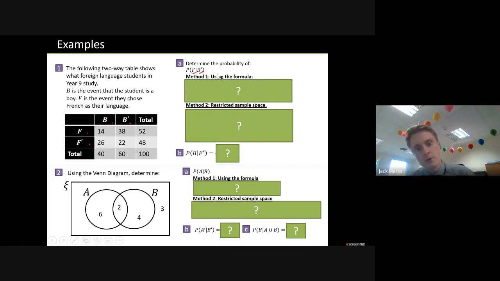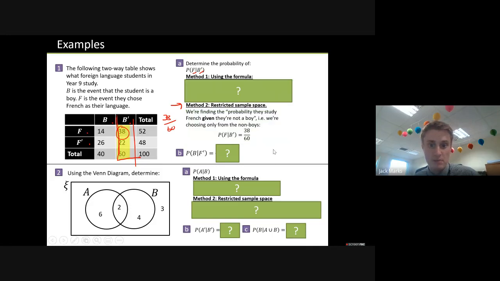So I would probably go straight for a method like this. I would be thinking, well, we're talking about out of this group here, out of the not boy group. So we're looking at this column here. And then what's the probability that they study French? Well, it's 38 out of 60. So if there's a diagram, that would always be my go-to. I would always try it that way.